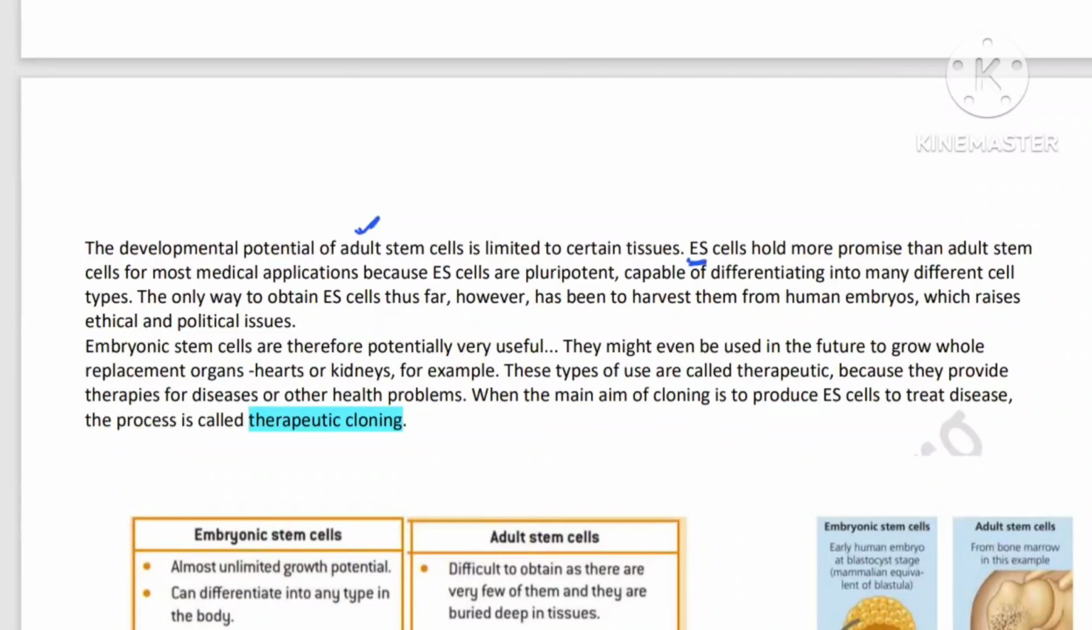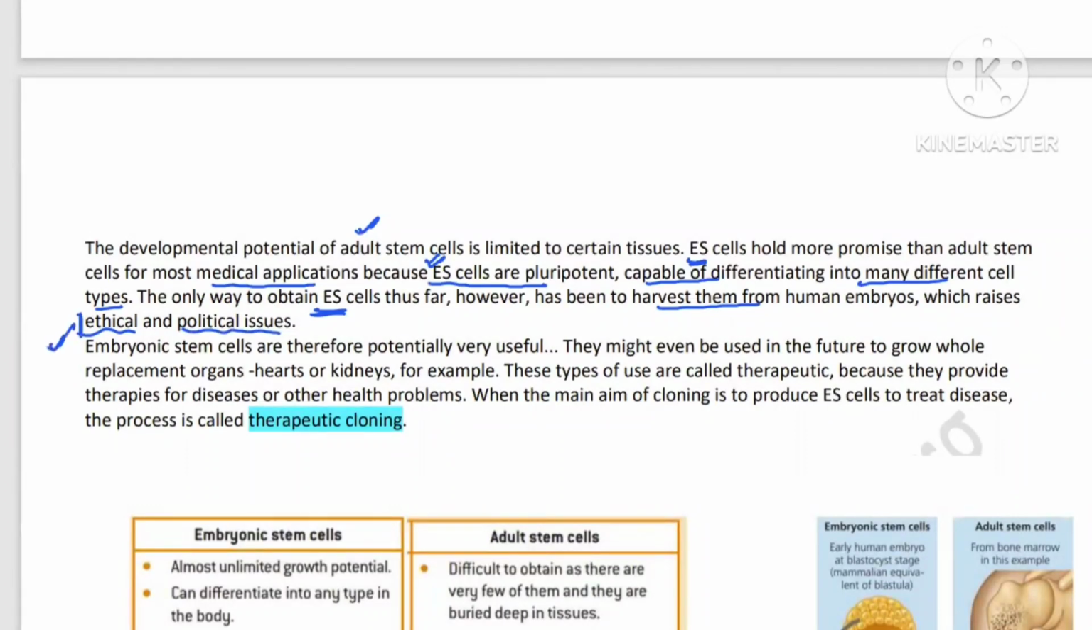Embryonic stem cells are more versatile as compared to adult stem cells. For most medical applications, sorry, embryonic cells are pluripotent, capable of differentiating into many different cell types. So we prefer embryonic stem cells over adult stem cells. But the main thing is how to obtain them: by harvesting them from the embryo, which raises ethical issues and some political issues. That is the only problem we are facing.